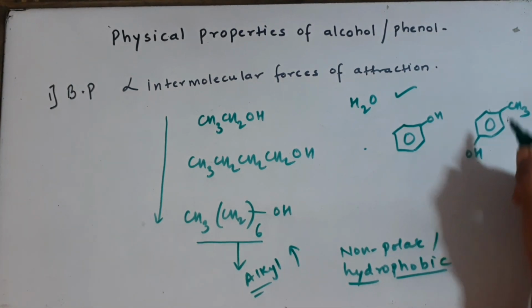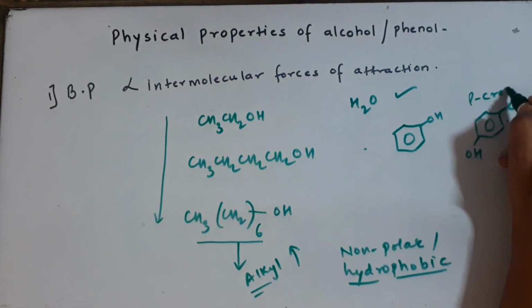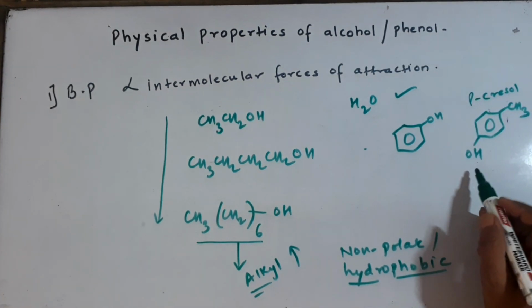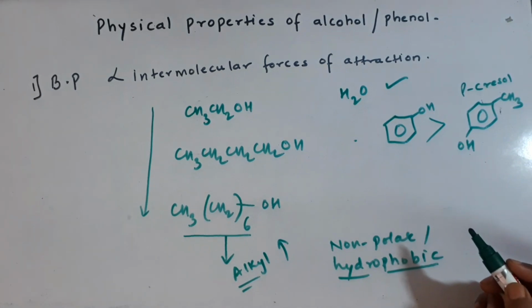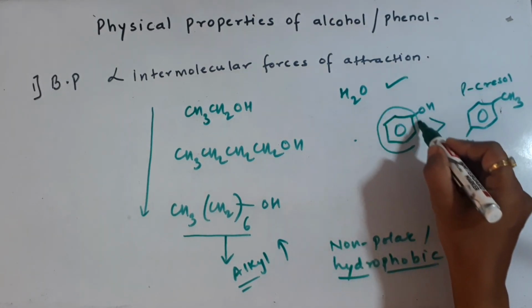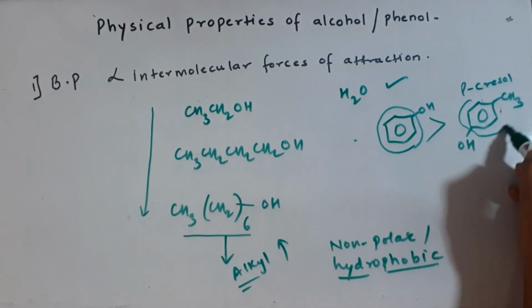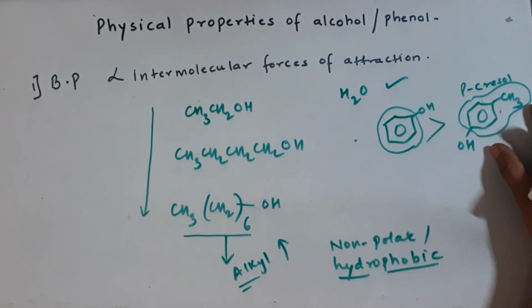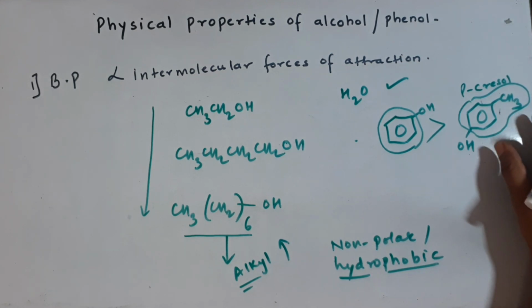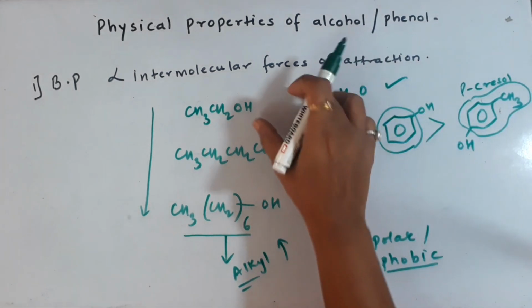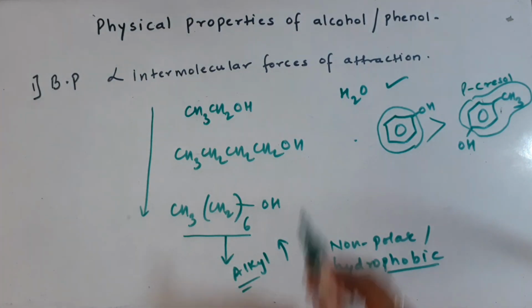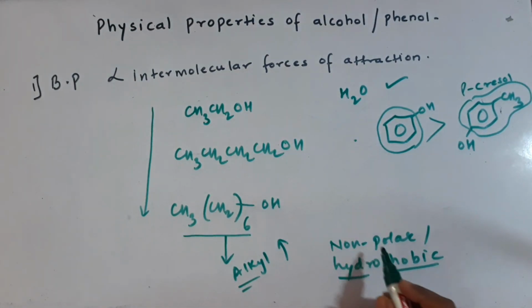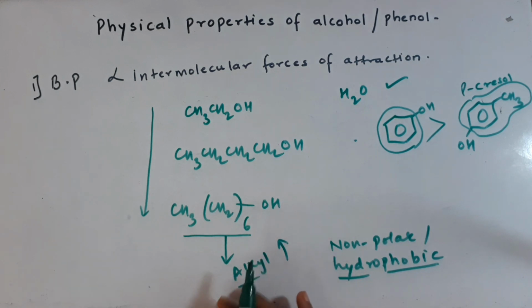We have already known this, it is paracresol. If a question on solubility in water is asked for this, of course phenol will be highly soluble because it has a benzene ring which is comparatively smaller than the toluene part. So as the size of the non-polar group goes on increasing, the tendency to attract water goes on decreasing and the solubility also goes on decreasing. So the top members of all the families are going to be soluble in water to a greater extent as compared to the bottom members.